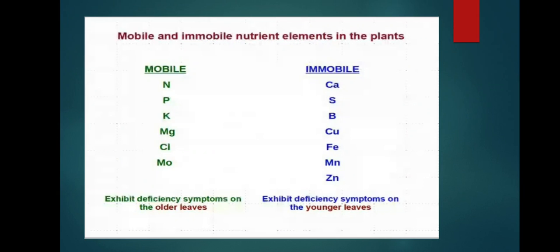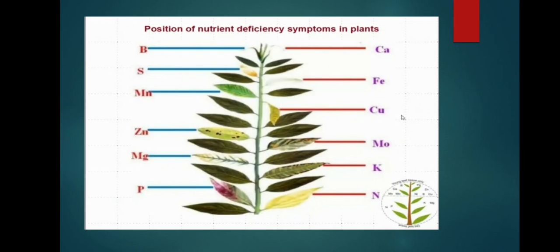Next, immobile. Immobile nutrients are those which show deficiencies in upper or younger leaves. Calcium, sulfur, boron, copper, iron, manganese, zinc exhibit deficiency symptoms on the younger leaves. This is the position of nutrient deficiency symptoms in plants: NPK, magnesium, molybdenum occur in older leaves, whereas zinc, copper, manganese, iron, sulfur, calcium, boron occur on younger leaves.